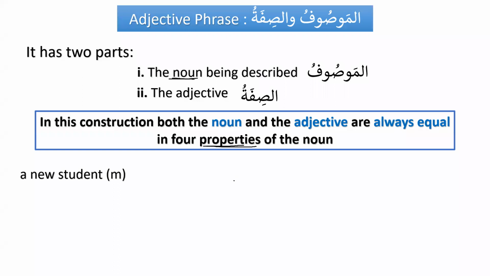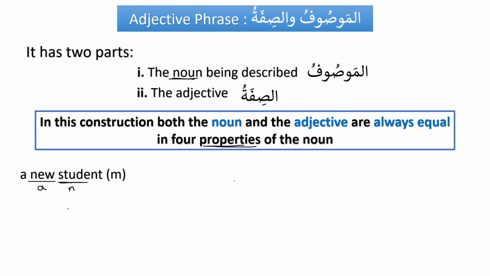For example, in English, we say a new student. So what do we have in English? We have the adjective first, and then we have the noun, a masculine student or male student. But in Arabic, it is opposite.